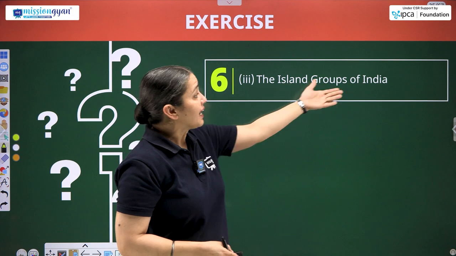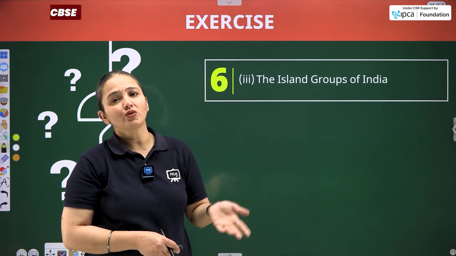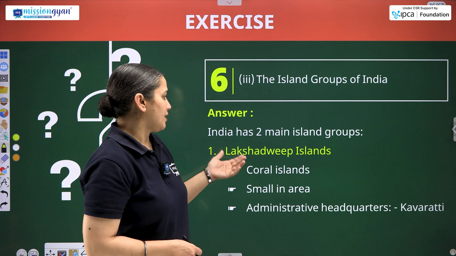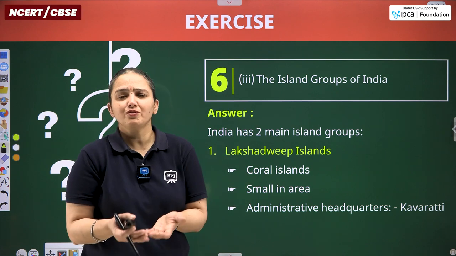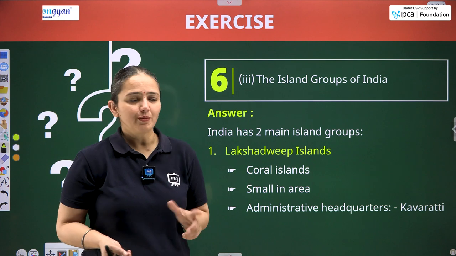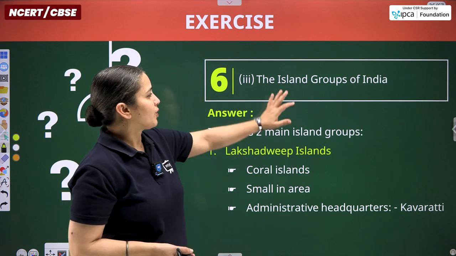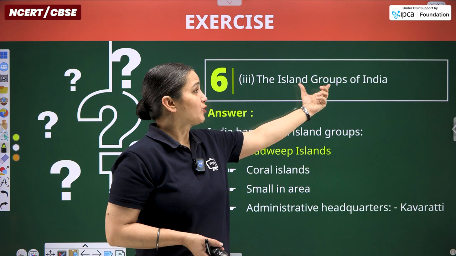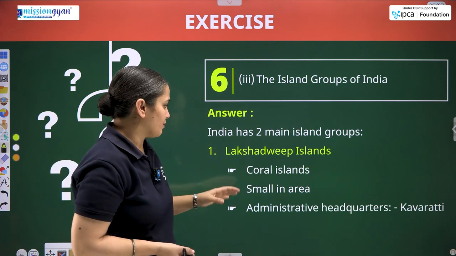Lastly, we have the island groups of India. We can pick either Lakshadweep or Andaman, and here we have taken both of them, although I have just suggested you can take either of them also. India has two main island groups, because the question is not asking about a particular group only. So we are talking about both of them.